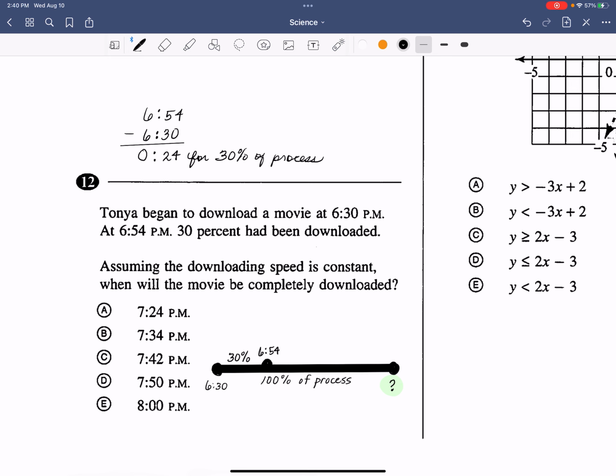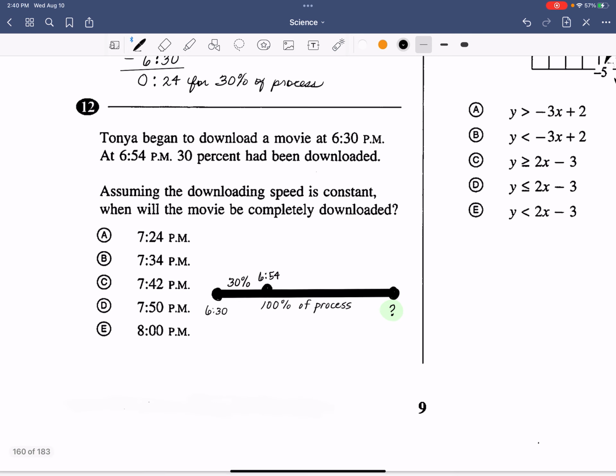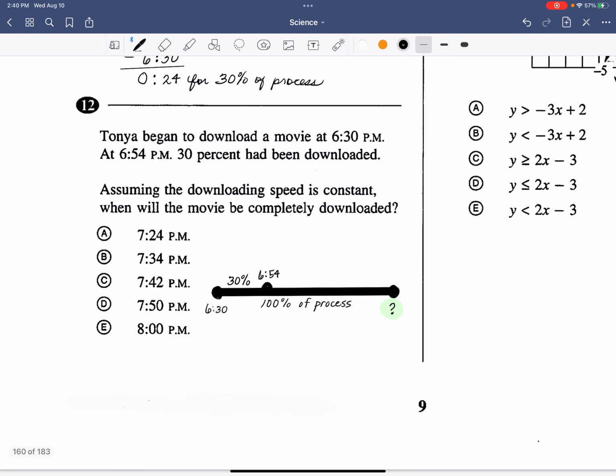So I'm ready to set up a proportion. I'm going to put my minutes over my percentages, or let's say percent done. So in 24 minutes, we were able to do 30%.